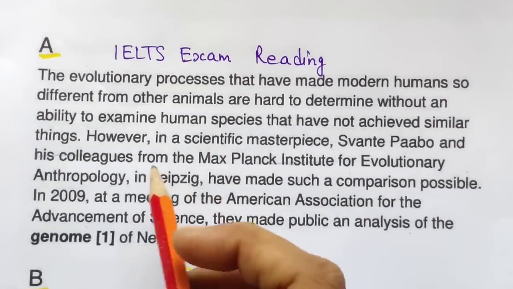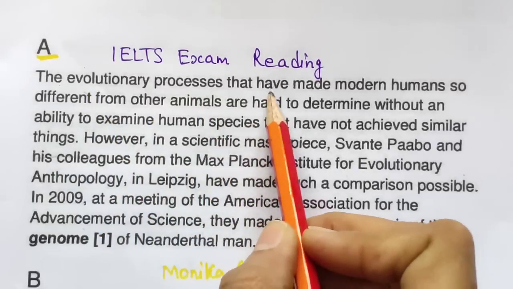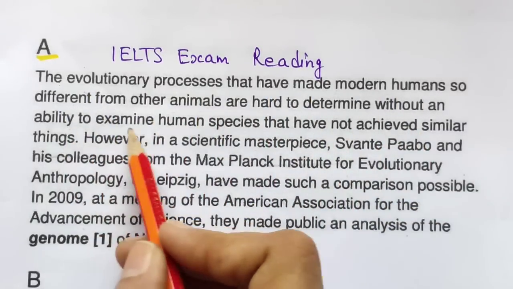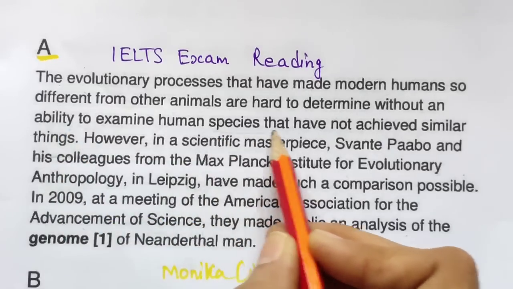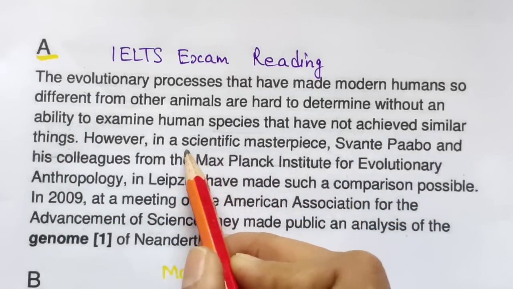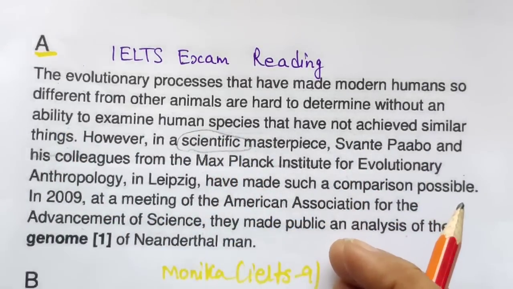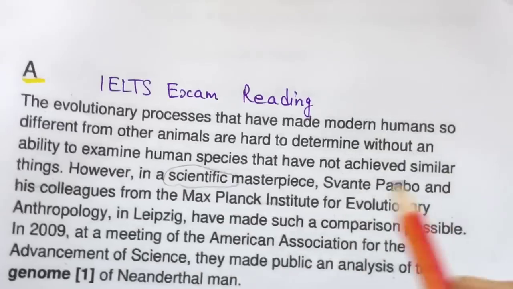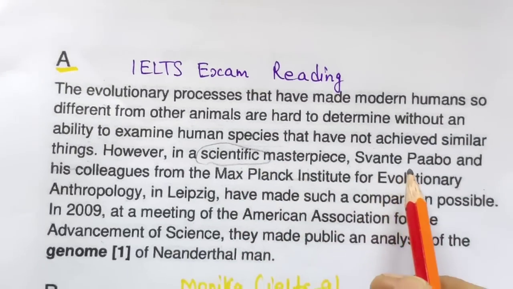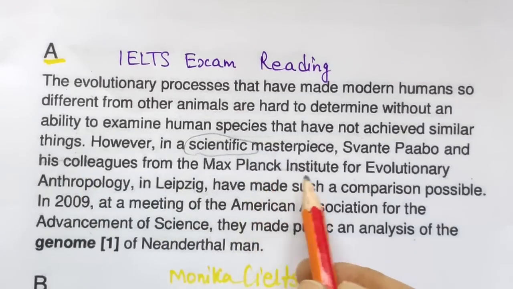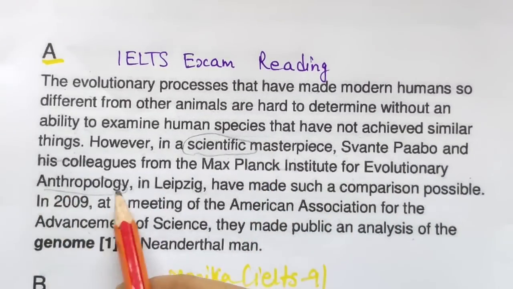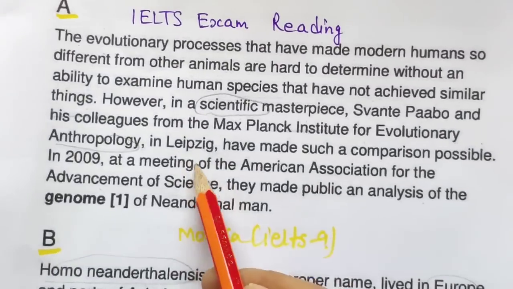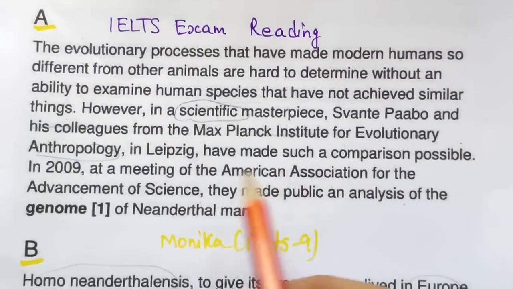A: The evolutionary processes that have made modern humans so different from other animals are hard to determine without the ability to examine human species that have not achieved. Scientific masterpiece, the scientific word was there. See this. Scientific masterpiece, Svante Pääbo and his colleagues have made such a comparison possible.